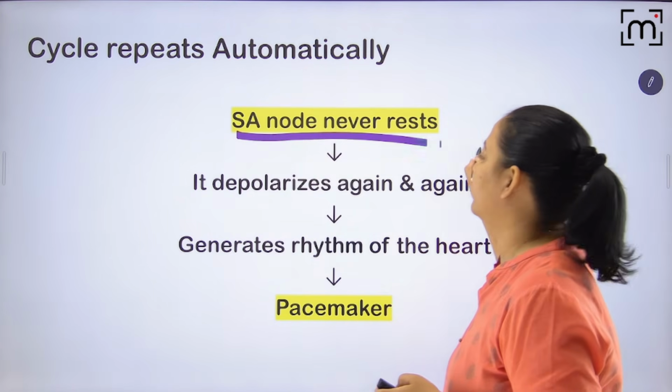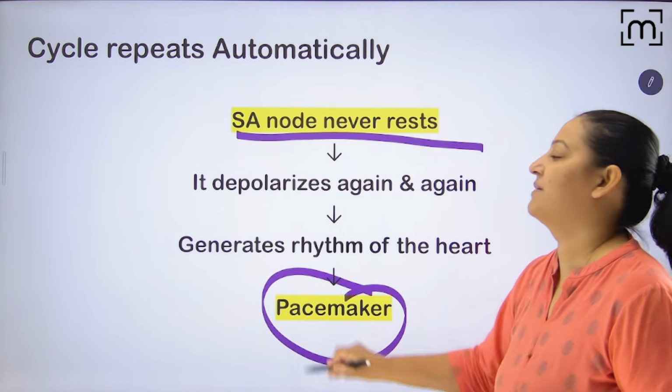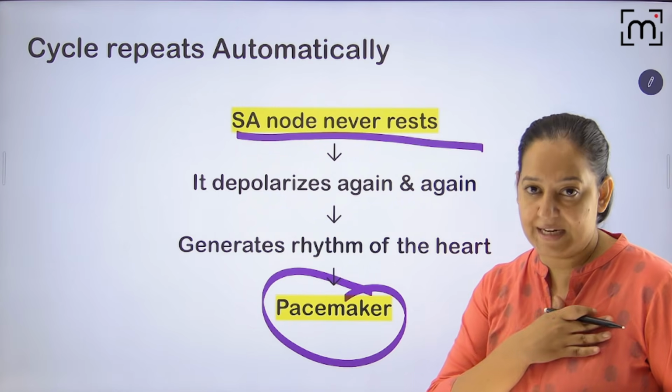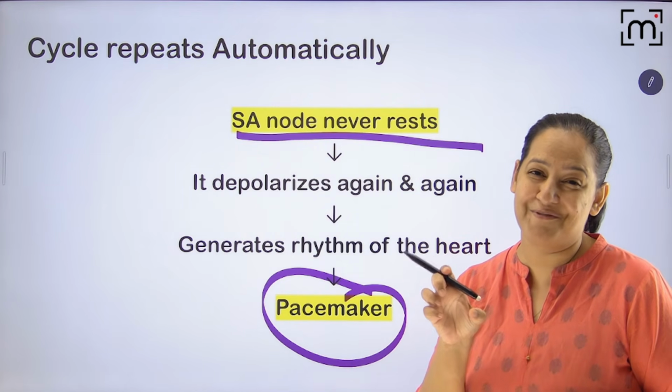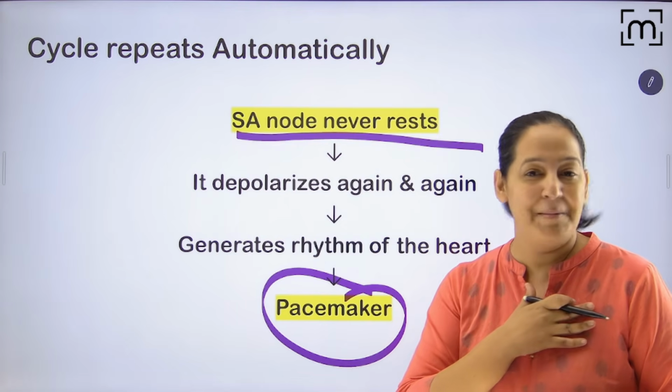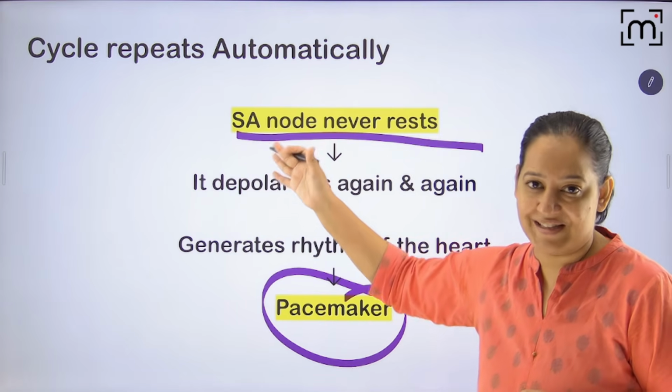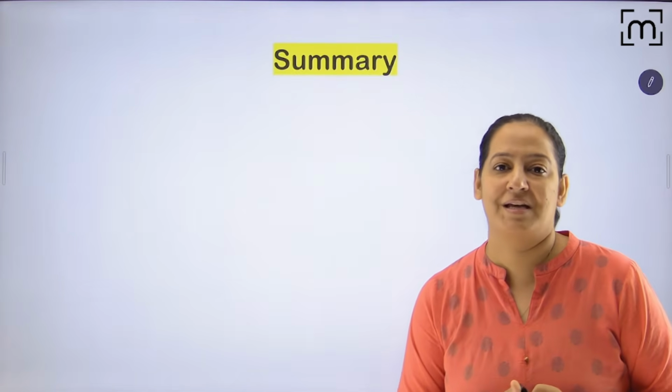SA node never rests, and that is the pacemaker that keeps on generating the impulse, and that's why our heart keeps on beating, whether we are sleeping or taking rest. The heart never rests. SA node never rests. Okay, so that is automaticity. I hope you got it.